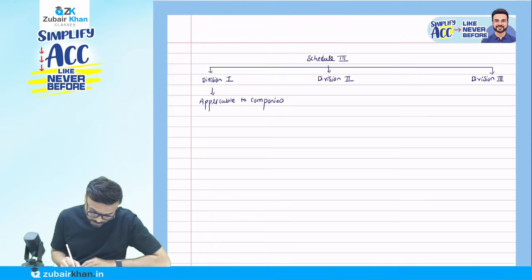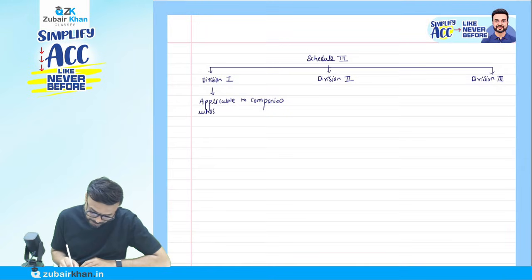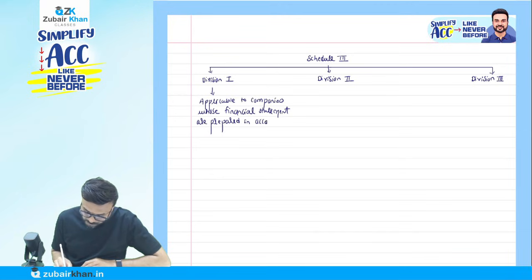companies whose financial statements are prepared in accordance with accounting standards.